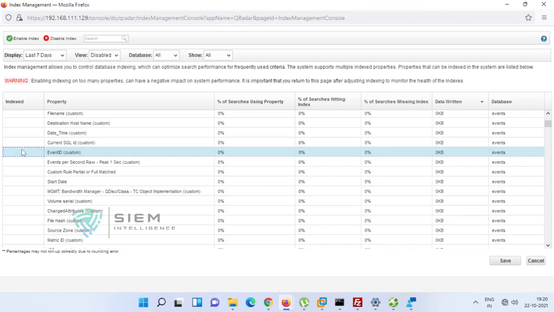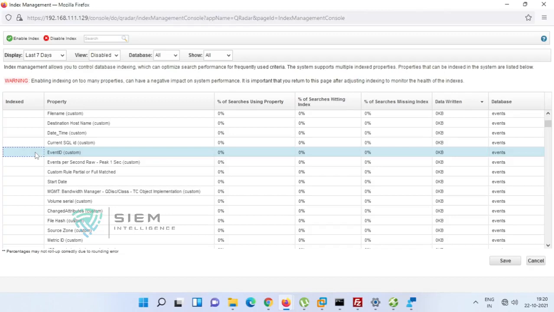That may be 1 gigabyte, 2 gigabytes, 10 gigabytes, or even 100 gigabytes. If it is not indexed, it will search each and every page of your entire database. If it is indexed, it will search only the actual place of that particular property.